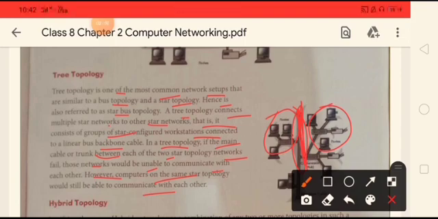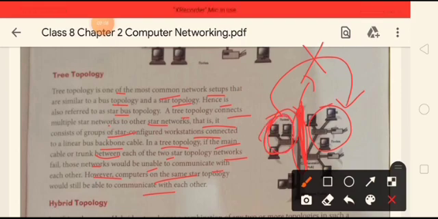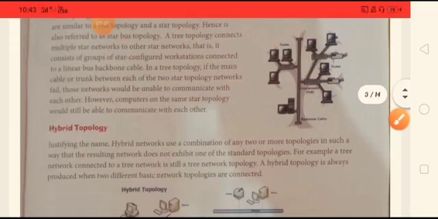The main disadvantage of this tree topology is that if the main cable is disrupted or any damage comes to it, then the nodes among these star topologies will not be able to exchange information. That is, one star topology will not be able to connect to the next star topology. However, the computers within one star topology will still be able to connect with each other. So this was all about tree topology.